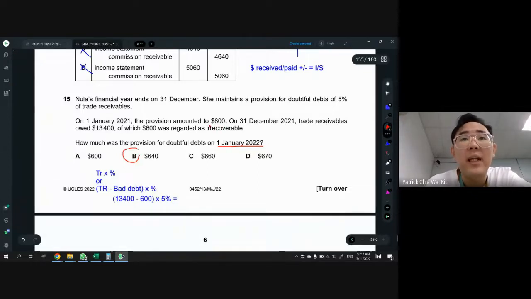Sometimes the question can ask you to reverse and find the TR. In this case, you can do that as long as you know the percentage is 5%, right? If they ask you to find the starting TR, then just take TR, which is X, we don't know, and we times by 5%, and you get 800, right? Then you should know how much TR is. Just do your maths here. And then you can also know whether it's an increase or decrease. Starting is 800 PFDD, and then year end is 640. So technically, there is a decrease in PFDD, which is a good thing. It's an income. All right, sorry.